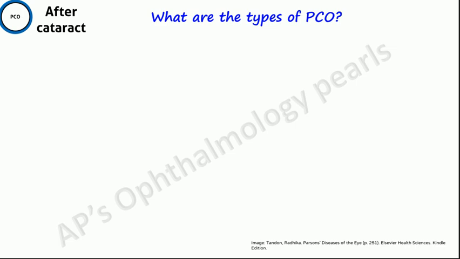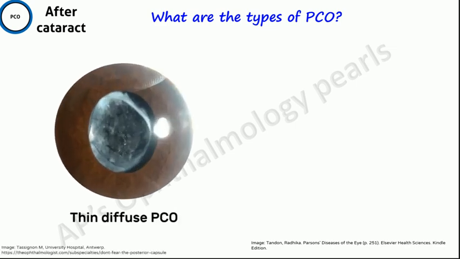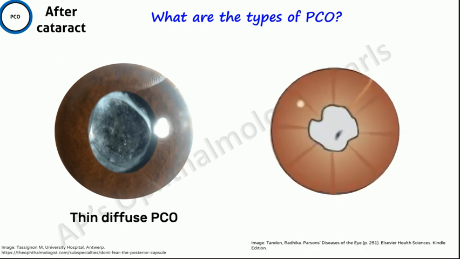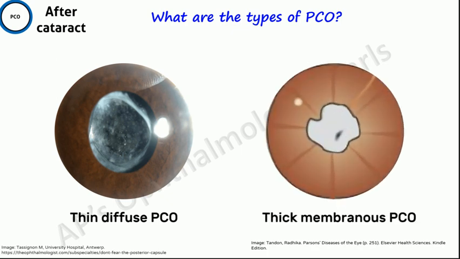Migration of the anterior subcapsular epithelial cells along the posterior capsule results in posterior capsular opacification. And if there is fibrous metaplasia along with collagen deposition, then thick opaque secondary membranes form. Dense membranes form more commonly when there is severe intraocular inflammation and in children.